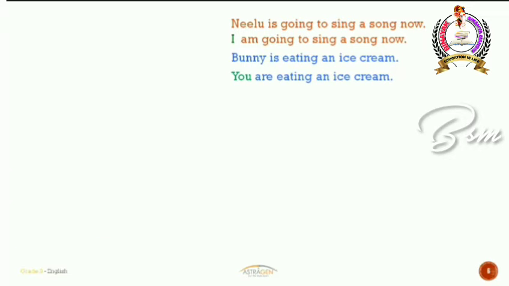Bunny is eating an ice cream. You are eating an ice cream. So let's suppose your name is Bunny. If I have to tell somebody that you're eating an ice cream, then I can address you by your name and tell them that Bunny is eating an ice cream. Or simply I can even say you are eating an ice cream.